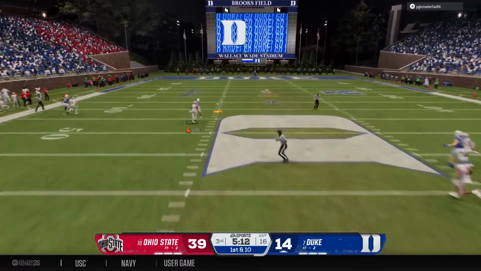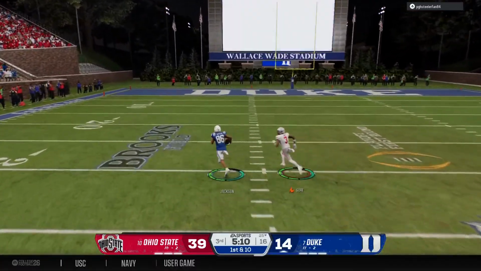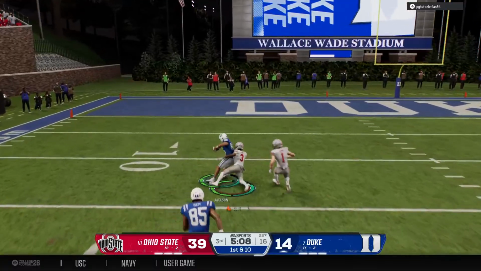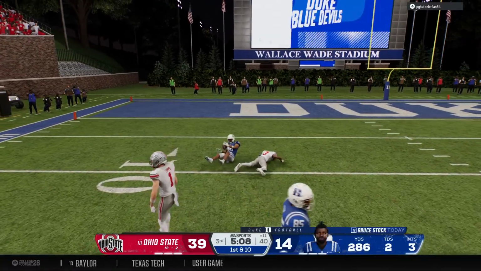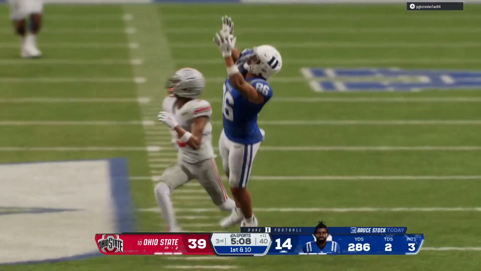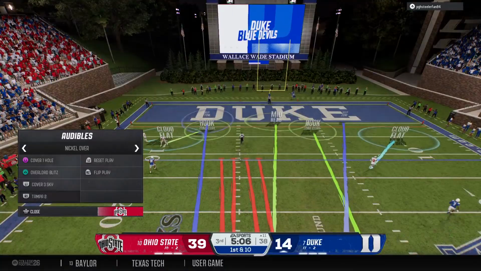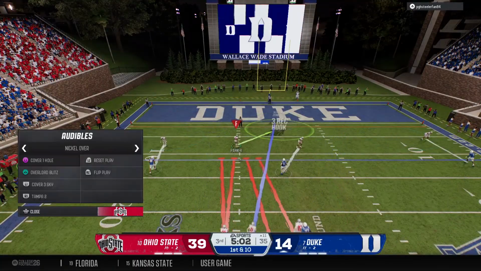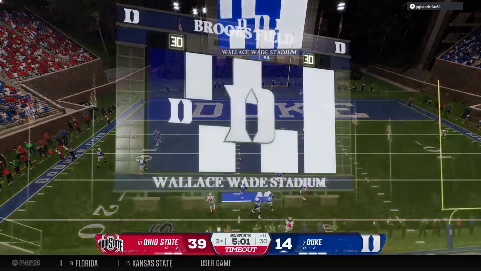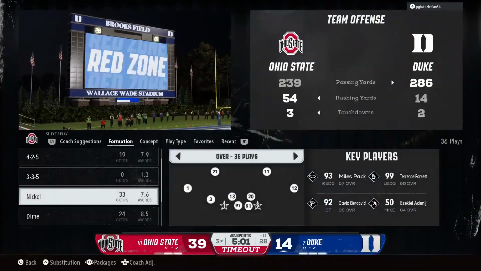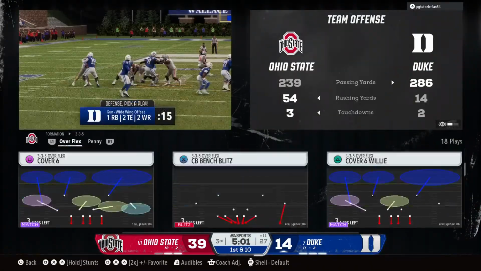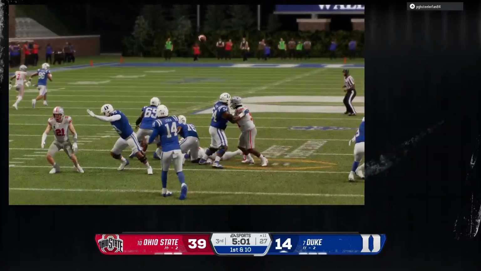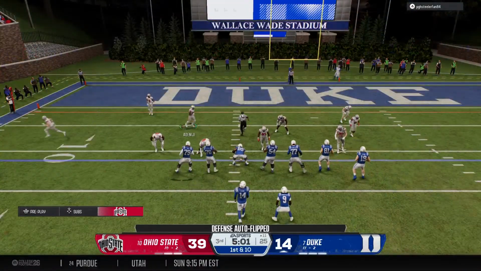He fires it down the middle. That deep shot is caught for a big gain. And a huge gain. They finally bring him down at the 11. The Blue Devils looking to run some tempo here. Timeout called by the defense, their first of the half, as they try to make some adjustments here. Fresh set of downs for the offense. First down.